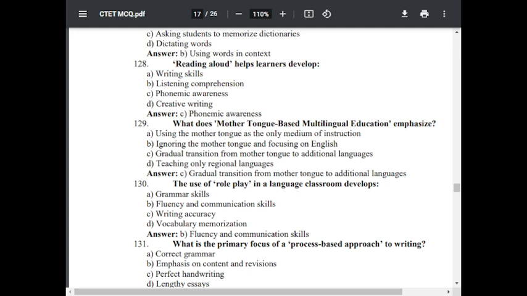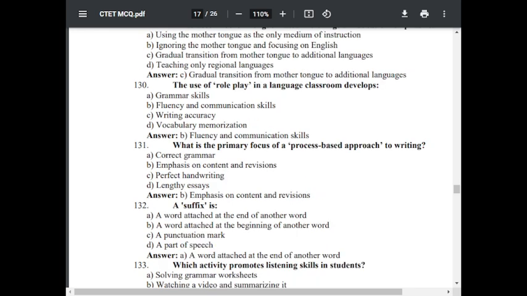Question number 130. The use of role play in the language classroom develops. Option A, grammar skill. Option B, fluency and communication skill. Option C, writing accuracy. Option D, vocabulary memorization. The correct answer is fluency and communication skill.